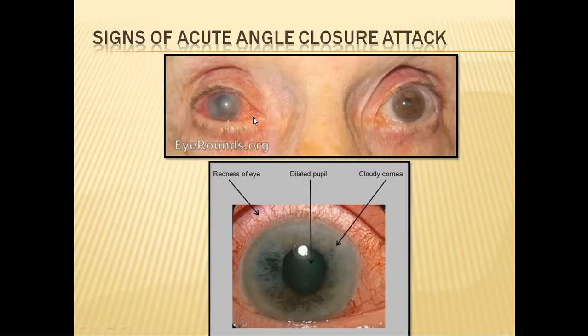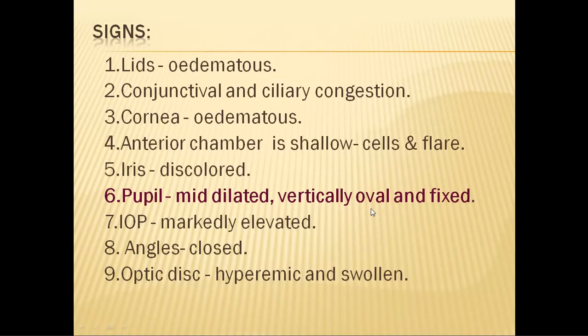The patient comes to you like this: unilateral redness and hazy cornea, with circumcorneal and ciliary congestion. What are the other features? When you examine the eye under the slit lamp, you will see that the anterior chamber is very, very shallow. The iris is ballooned forwards and it is discolored. This is again because of ischemia.